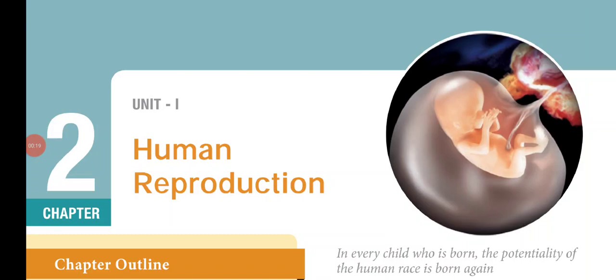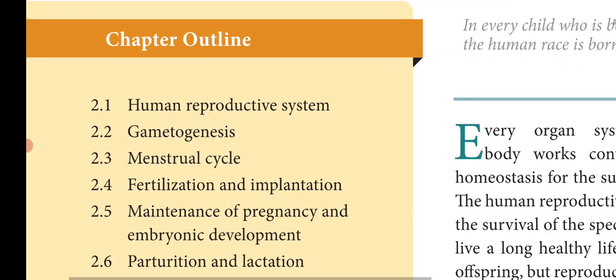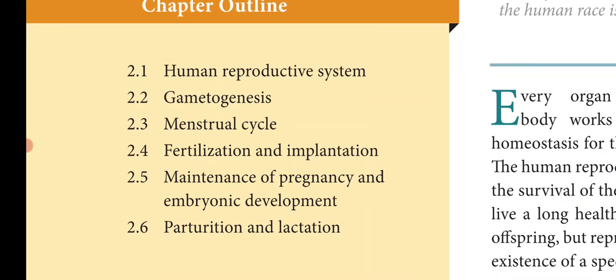Good morning, students. Today we are going to start with the new chapter, Human Reproduction. In this chapter, we are going to learn about the human reproductive system, gametogenesis, menstrual cycle, fertilization and implantation, maintenance of pregnancy and embryonic development, parturition and lactation.